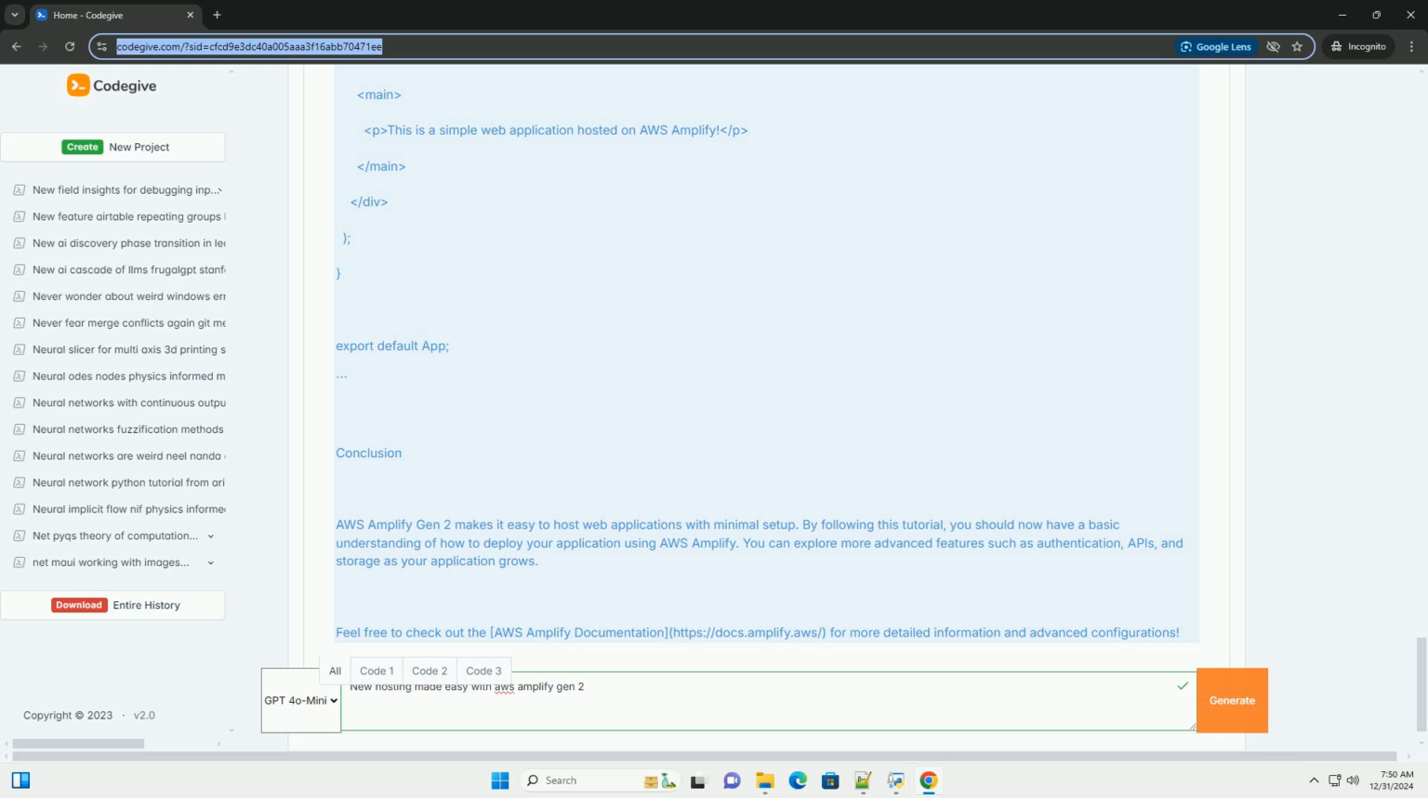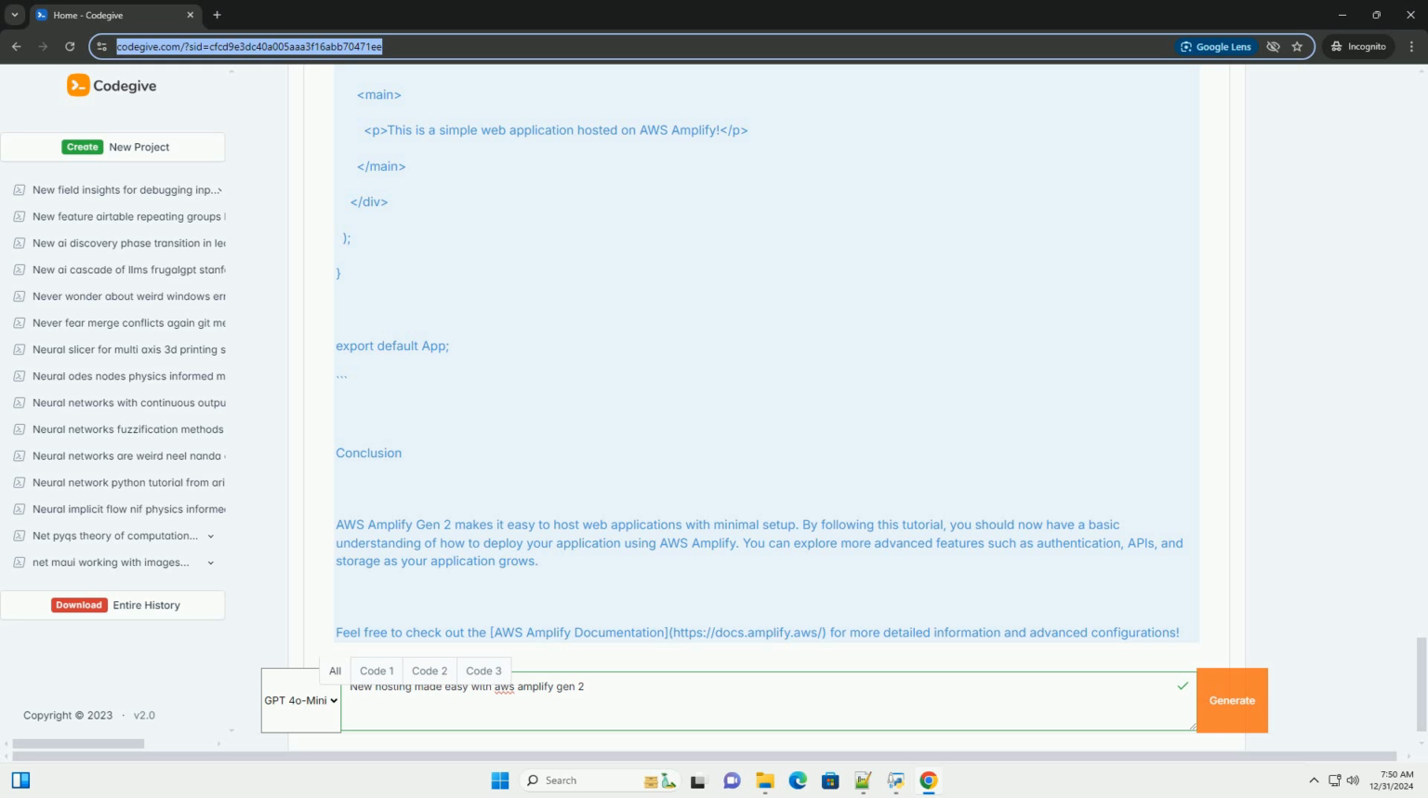Conclusion. AWS Amplify Gen 2 makes it easy to host web applications with minimal setup. By following this tutorial, you should now have a basic understanding of how to deploy your application using AWS Amplify. You can explore more advanced features such as authentication, APIs, and storage as your application grows.